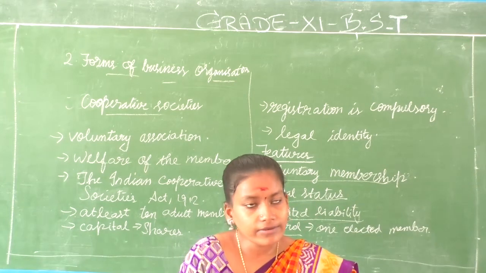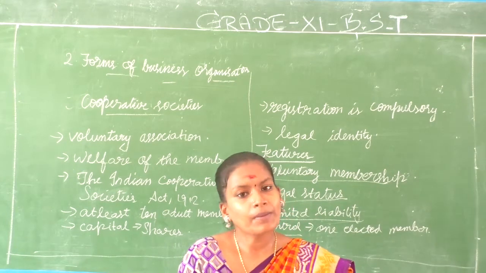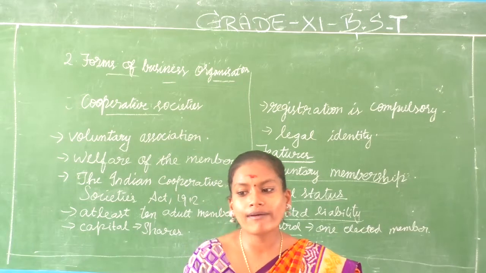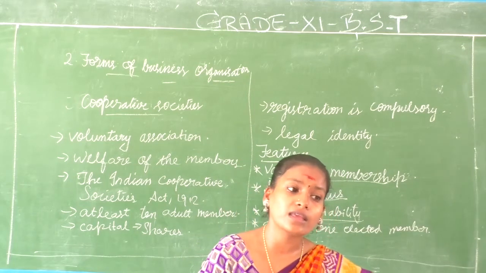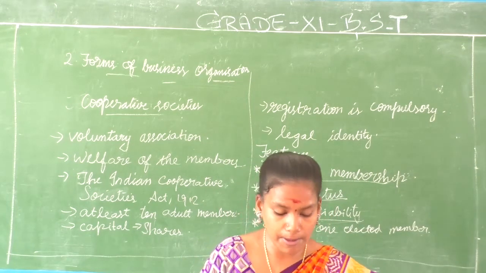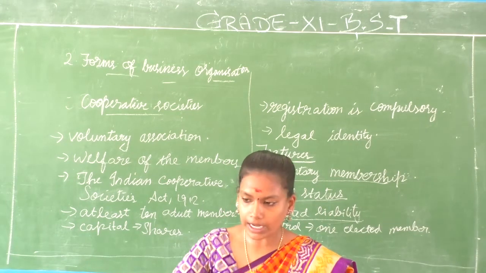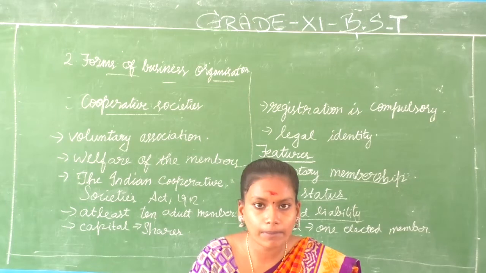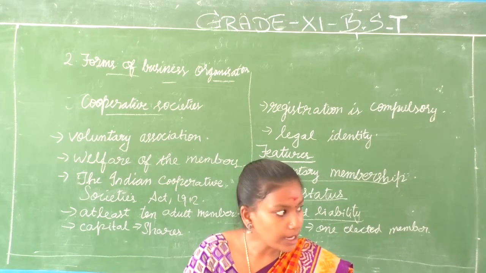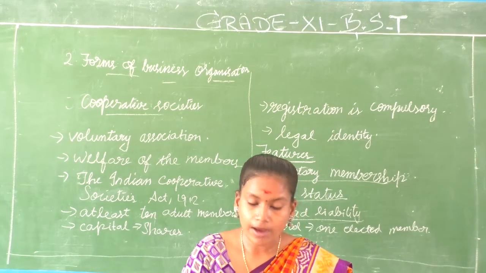So their objective is very simple, that is to maintain the welfare of the members. Whoever they think will take care of the welfare of the members, they will elect and make that person the controlling authority.